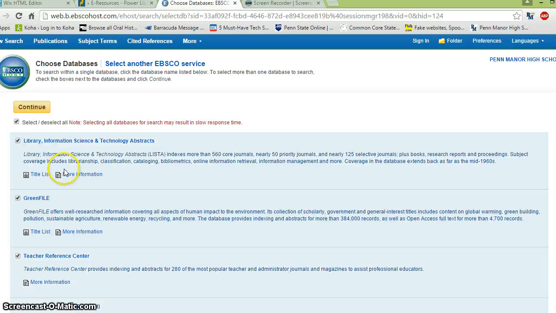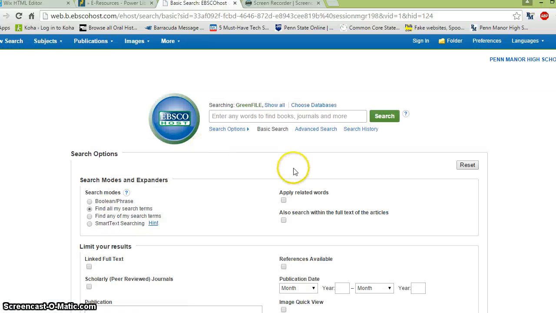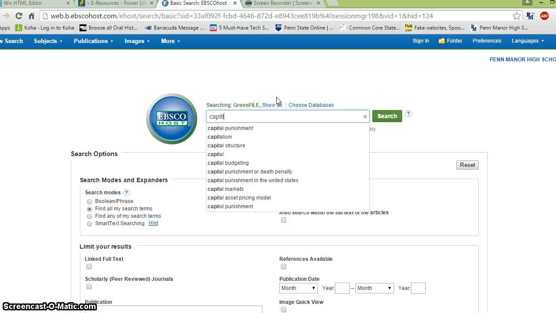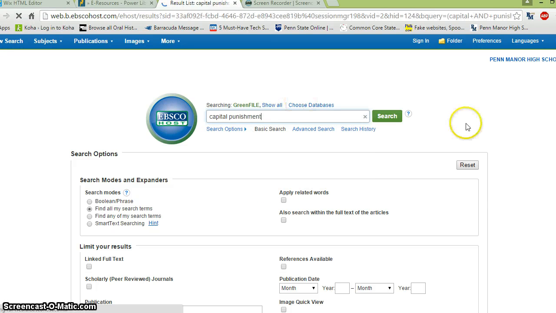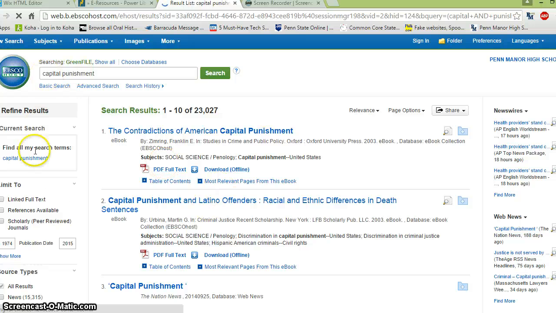So I'm going to go ahead and select everything. This is a very large search. Now, as you're warned, this may slow things down. You may be better served to go through and hand pick your databases, especially if you're finding your results are too scattered or not really what you're looking for. So again, I'm here on the main page with EBSCOhost, and I'm going to go ahead and type in capital punishment again.